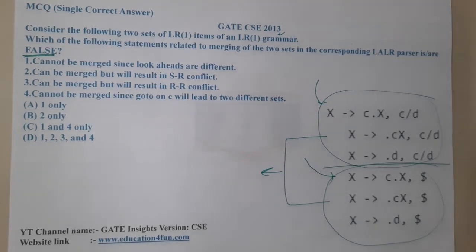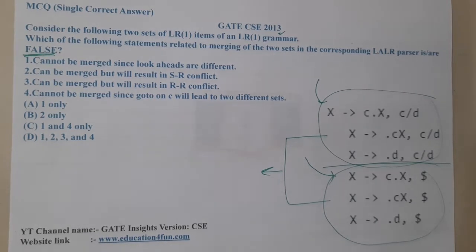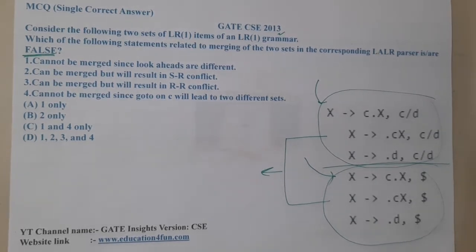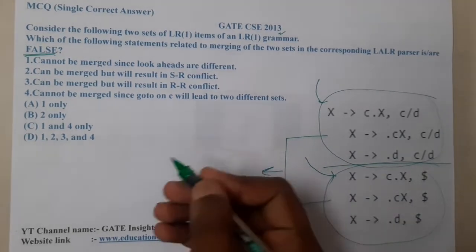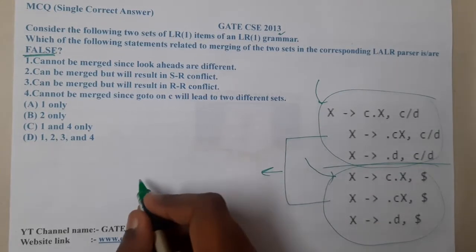Option A says cannot be merged since lookahead symbols are different. Option 2 says can be merged but will result in SR conflict. Option 3 says can be merged but will result in reduce conflict. Option 4 says cannot be merged since goto on C will lead to two different states. So the best approach will be, let us start merging what's there.